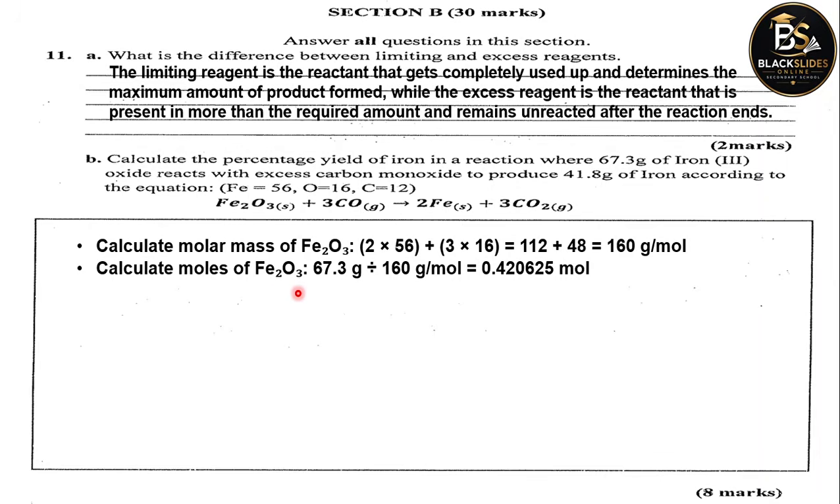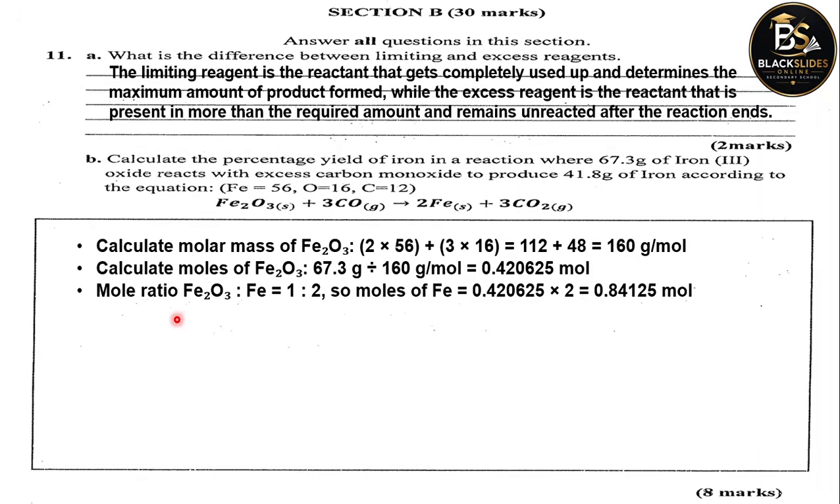You also calculate the number of moles contained in here. The number of moles is going to be equal to the given mass, which is 67.3, divided by the molar mass. Dividing 67.3 by 160 gives you 0.420662. This is the calculator value. Then round it off to 0.42. This is the number of moles of iron oxide in the reaction.